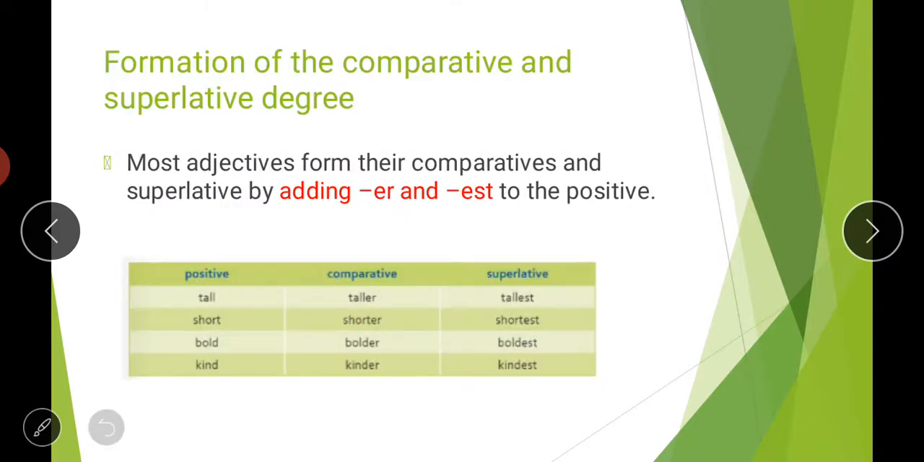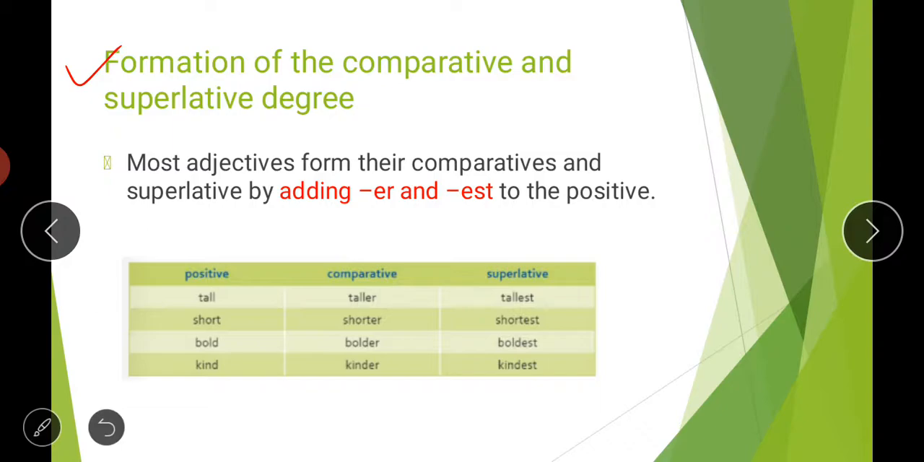Then formation of comparative and superlative degrees. Now we will learn how from a positive degree we can make the comparative degree and superlative degree. See students, there is no hard and fast rule to make the comparative and superlative degrees. Mistakes can happen by overgeneralizing, that if bigger, biggest, then gooder, goodest. No, there are some rules that you have to follow.